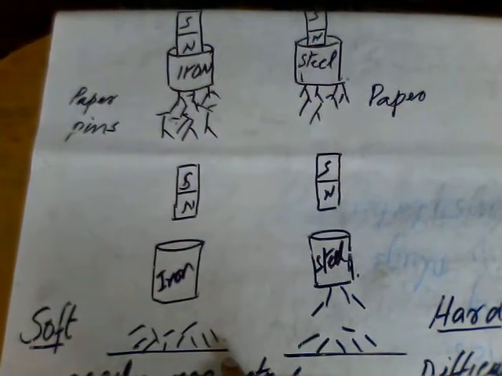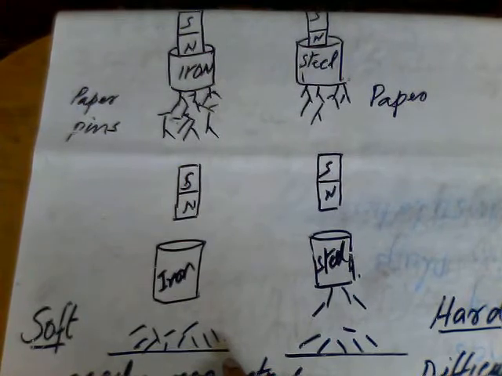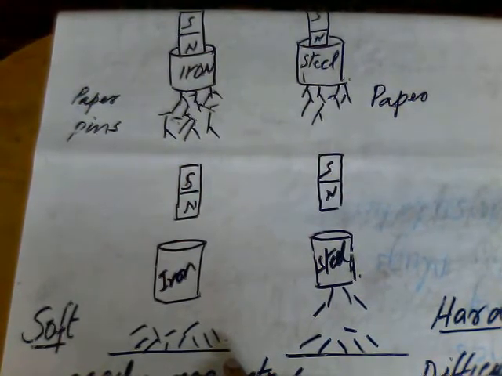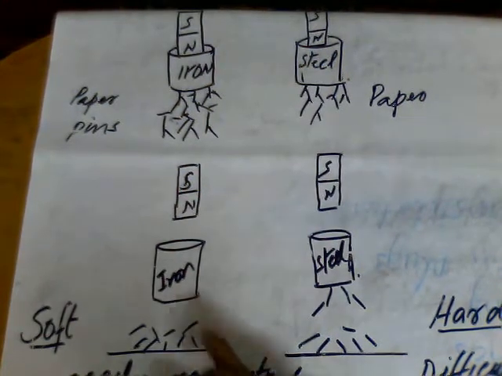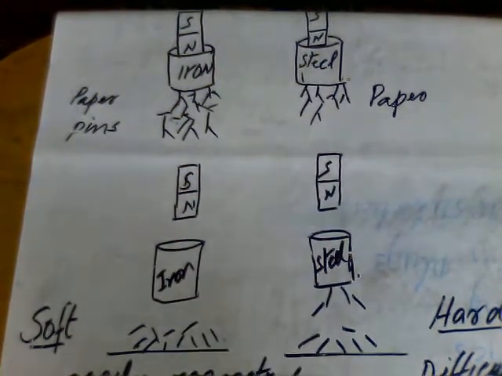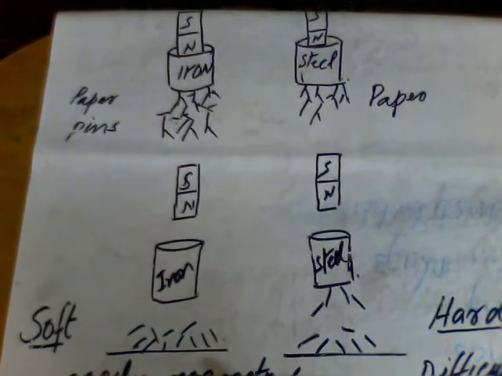So there is no magnetism left in iron. Iron is no longer magnetized because we have separated the magnet and the iron bar, so all the pins are on the ground now.